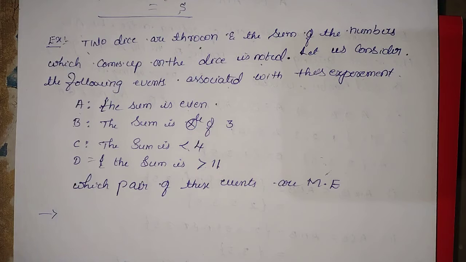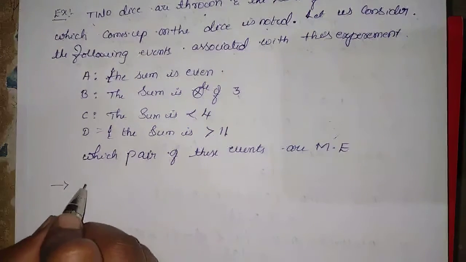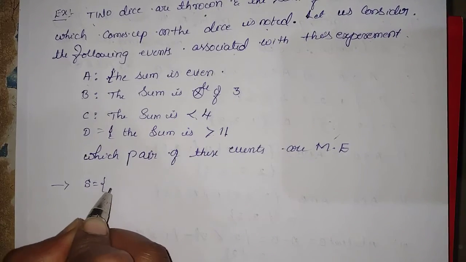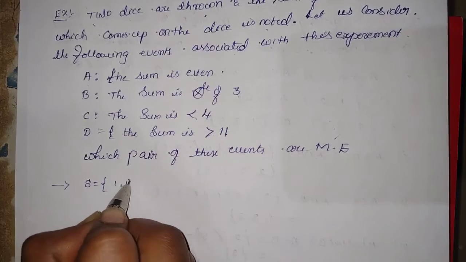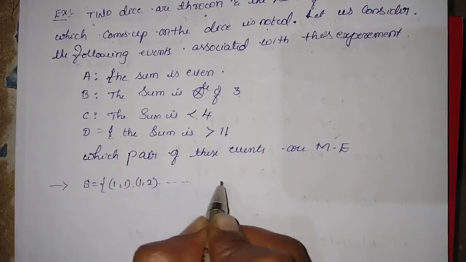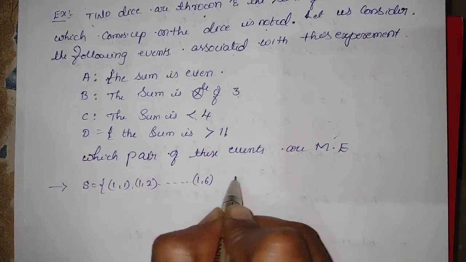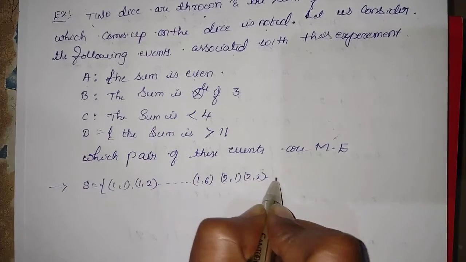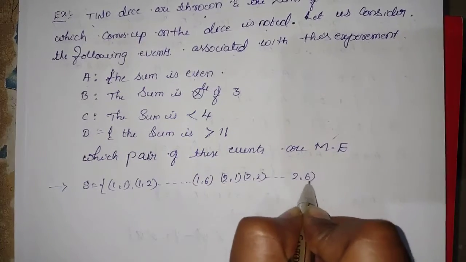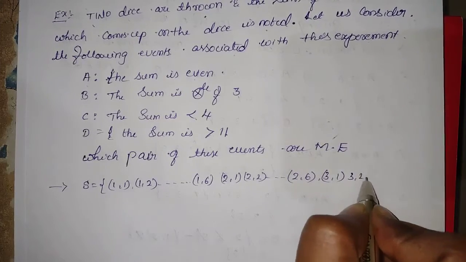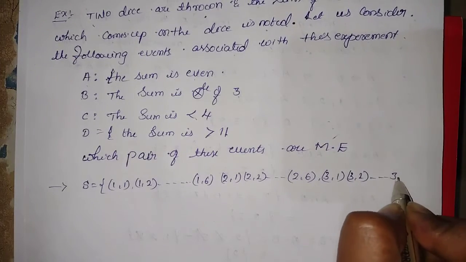Is it right? Which are those 36 sample points? The sample space S is equal to, you just list or write generally, (1,1), (1,2) and so on up to (1,6). Next (2,1), (2,2) and so on up to (2,6). Next (3,1), (3,2) and so on up to (3,6).